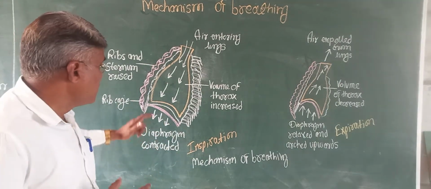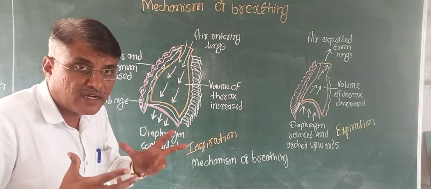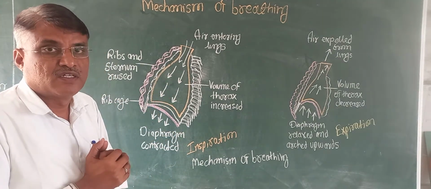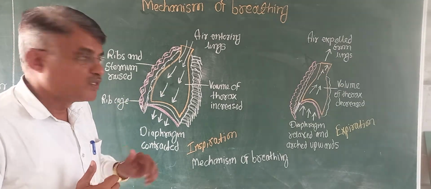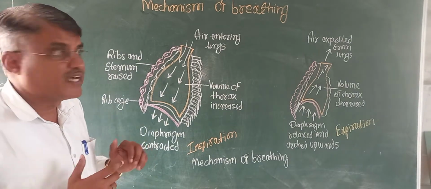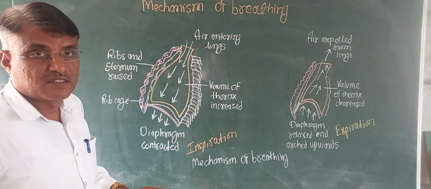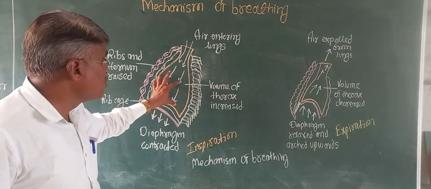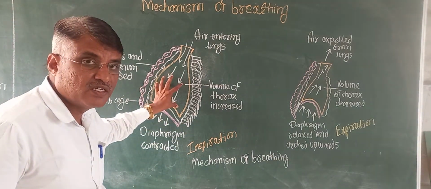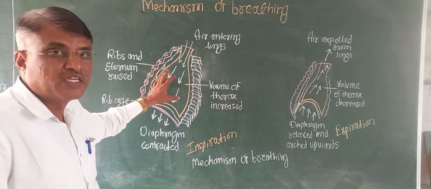At first, what happens in inspiration? What changes occur in our lungs and thoracic cage regarding the air volume in our lungs during inspiration? See here, when the air comes into the lungs, what happens? The volume of the lungs increases. Volume of the thoracic cage, ribs also increases.